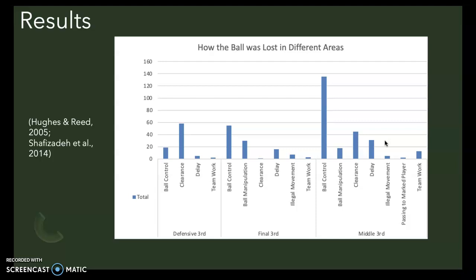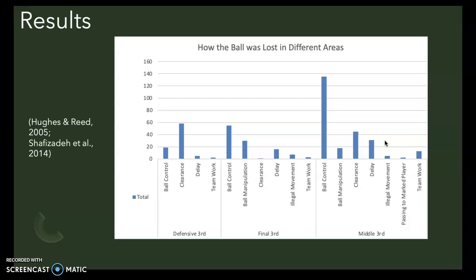Clearances in the defensive third are also shown to be a problem, also furthering the conclusion that effective clearing is not being completed. Research similar to this study has found that perturbations close to the goal lead to better chances for the opposition. Hughes and Reed, 2005. Meaning clearances lost in the defence present better quality of chance, with lack of effectivity in this aspect putting themselves under more pressure. Further statistics have backed this up, with clearances in the defensive third being highest and middle third showing passing as the highest.